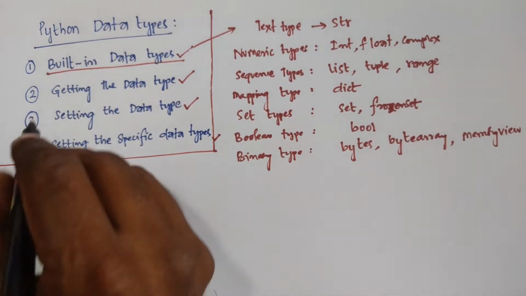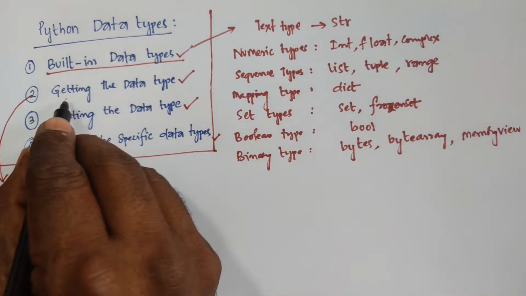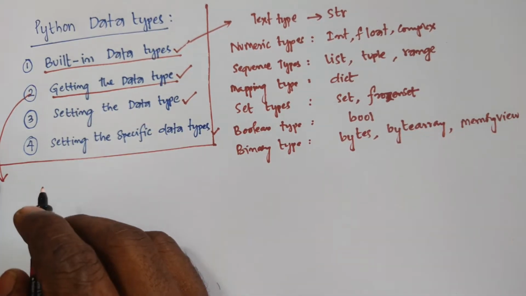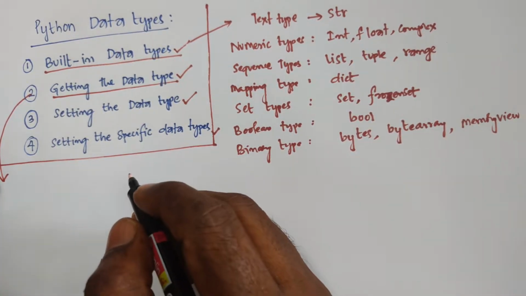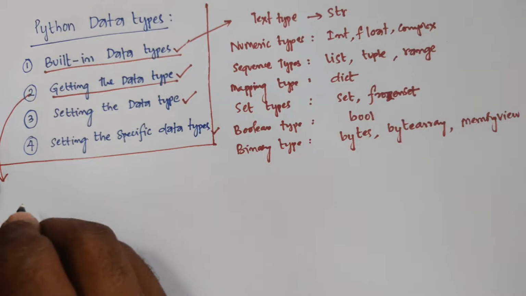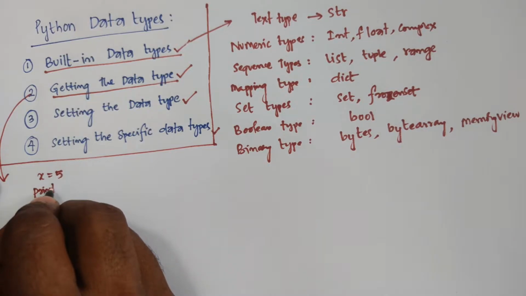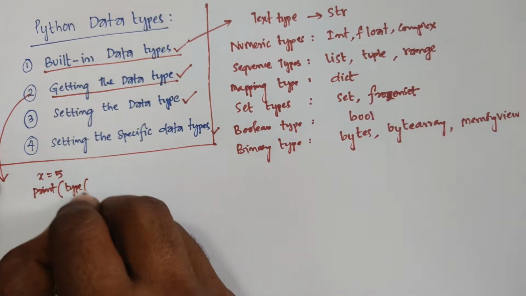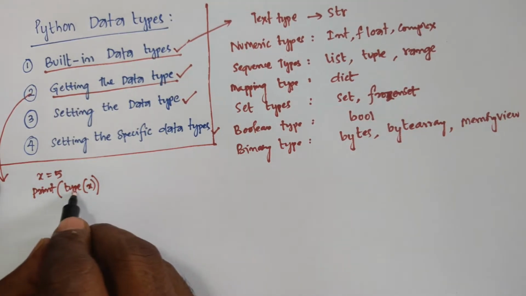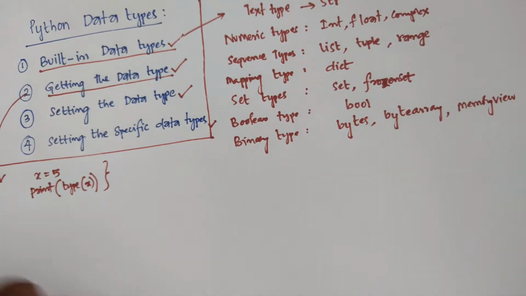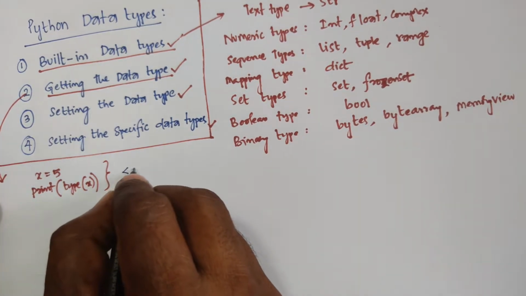Okay. Based on this, how can you get the data type? That is actually getting the data types. You can get the data type of any object by using type of something. For example, here x = 5, then you can write print(type(x)) to show what type it is.